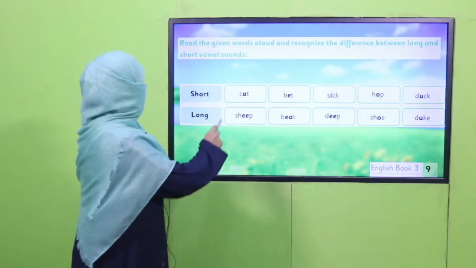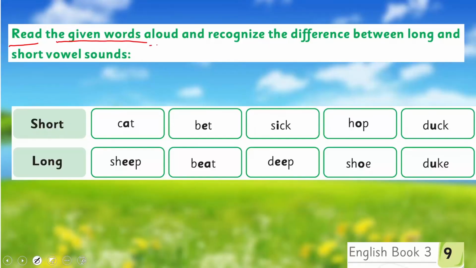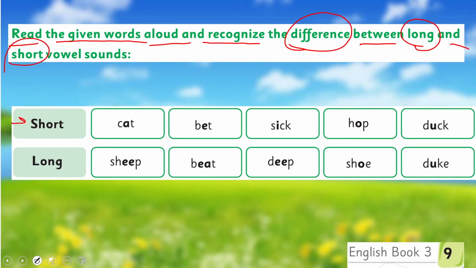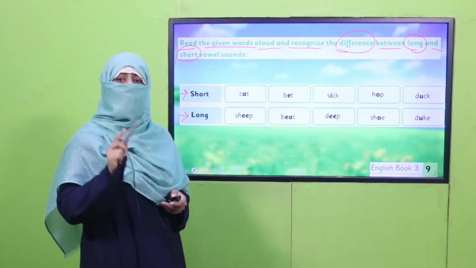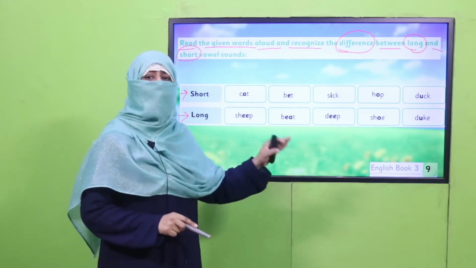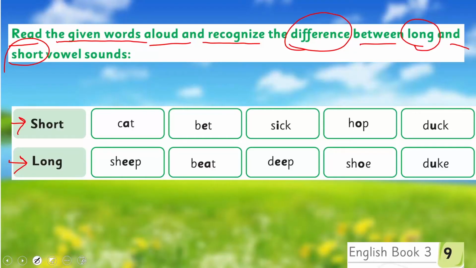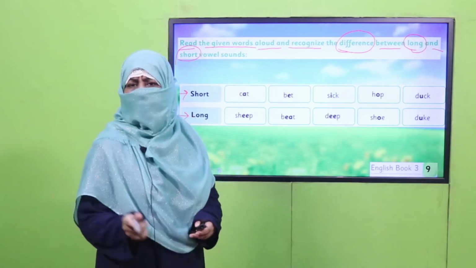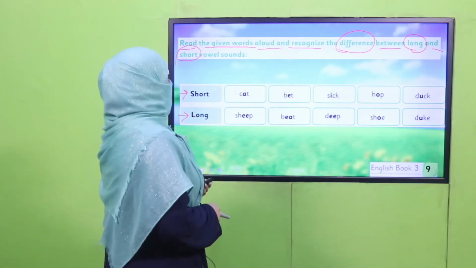Here we go. Read the given words aloud and recognize the difference between long and short vowel sounds. Now these words carry short vowel sounds and these words carry long vowel sounds. Here again, pause the video, say these words and practice them. Yes, my dear children, are you done with it? Good job.